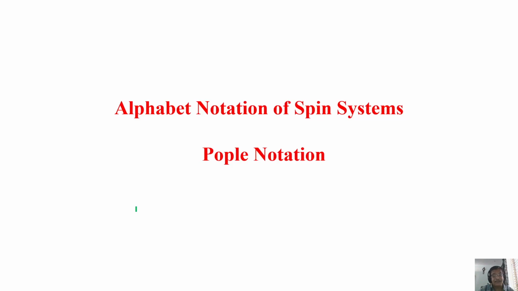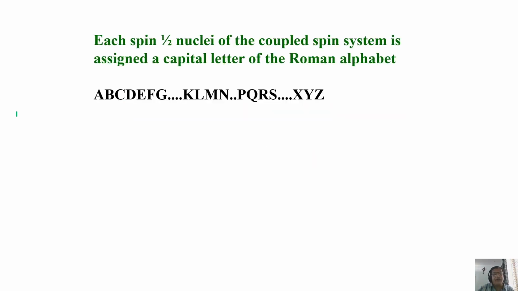But in NMR jargon, there is a notation to define strong and weak coupling. This is called Pople notation. Remember this word, Pople notation. What we do in the Pople notation is a very simple logic. Please understand this very carefully.